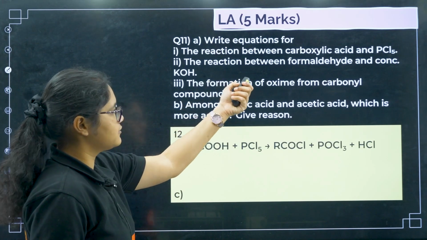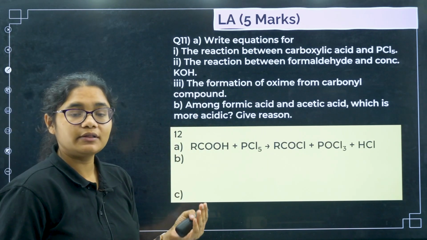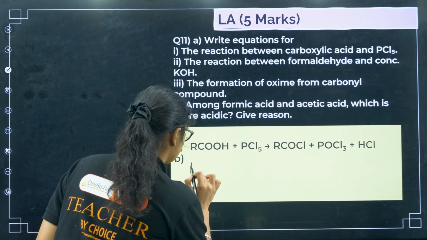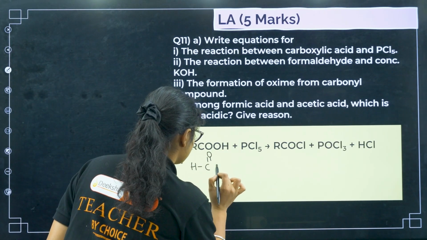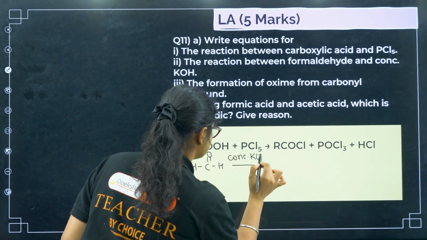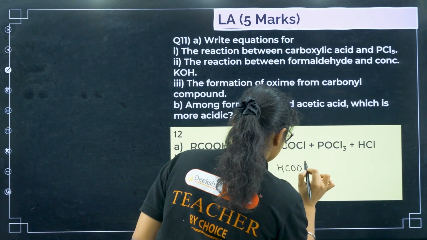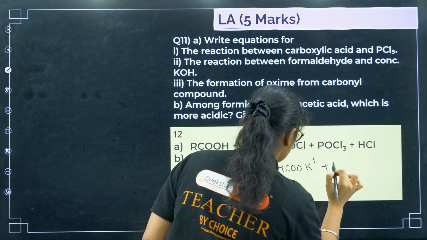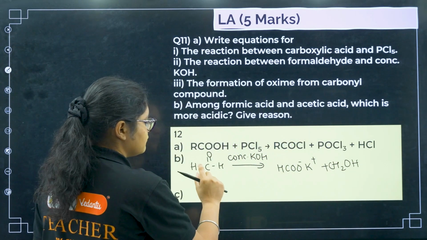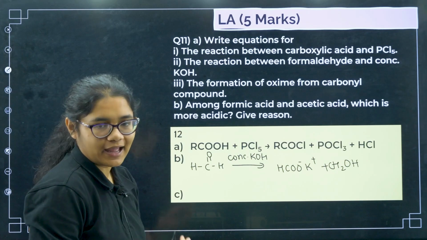The next one, reaction of formaldehyde with concentrated KOH. That is your Cannizzaro reaction. If I have formaldehyde with concentrated KOH, that will give you an acid salt and an alcohol. One carbon will be converted to the salt, another will be your alcohol.